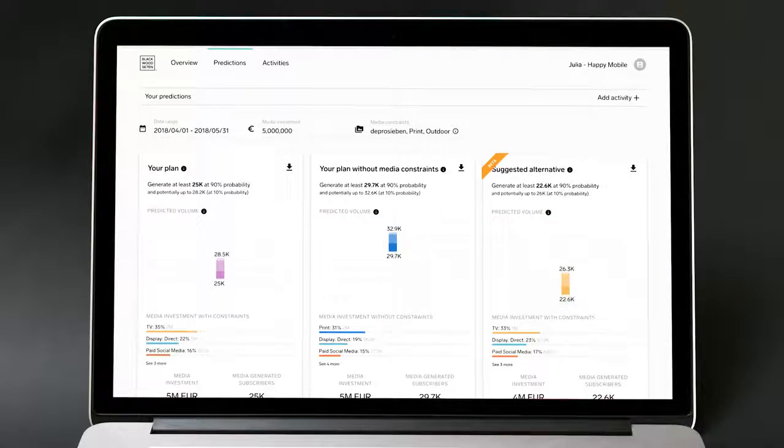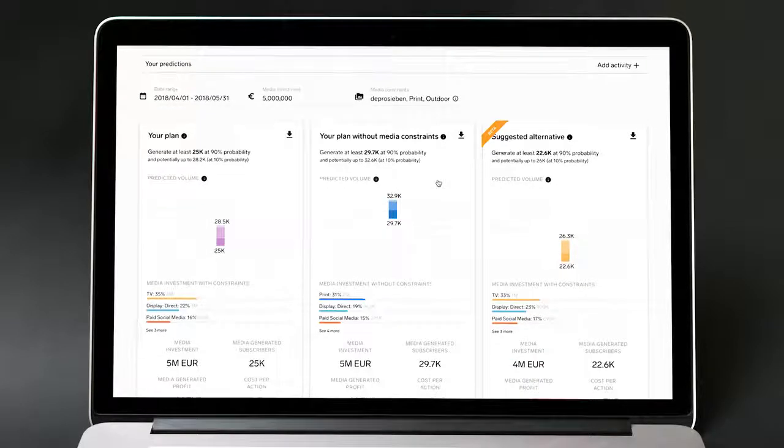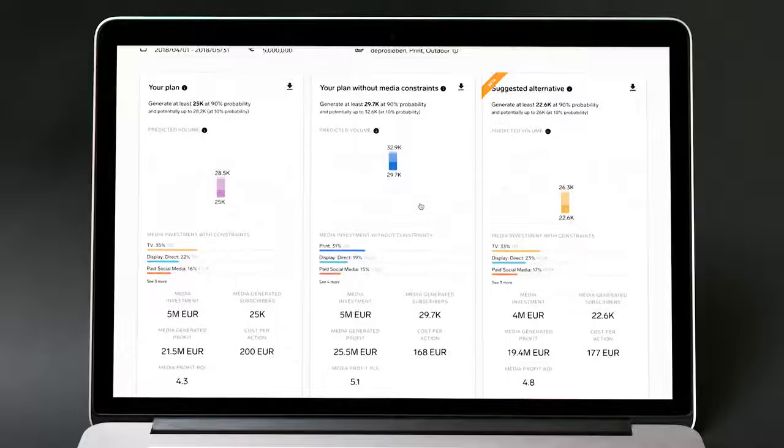In the middle here, you see how your plan would look without any media constraints. And here you can see that had you not eliminated print from your input, it would actually suggest that you use a lot of print in order to generate 29,700 subscribers during the course of the campaign versus 25,000 you can now generate with your media constraints.